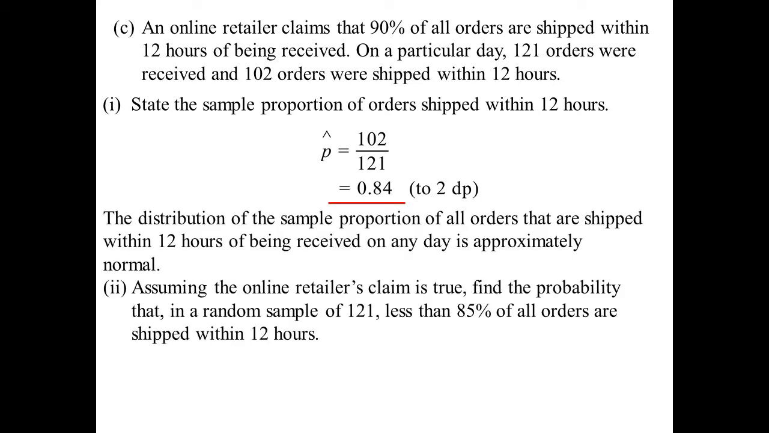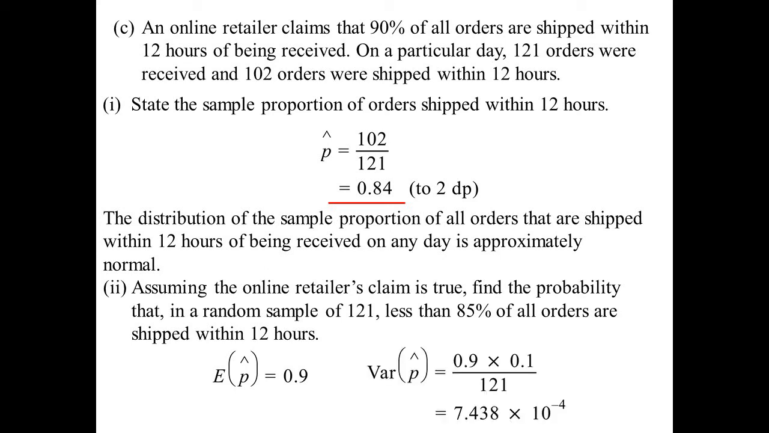The distribution of the sample proportion, we're told, is a normal distribution. Assuming the online retailer's claim is true, what's the probability that in a random sample of 121, so not necessarily our sample, but in any random sample of 121, less than 85% of all orders are shipped within 12 hours? So our expected value would be 0.9. They told us 90%. The variance on that one, 0.9 times 0.1 divided by the size of our sample, 121.